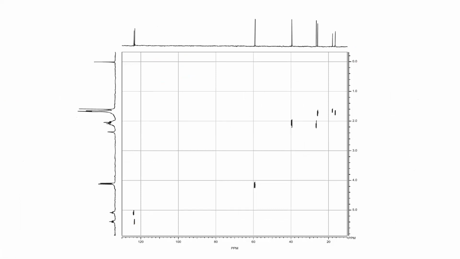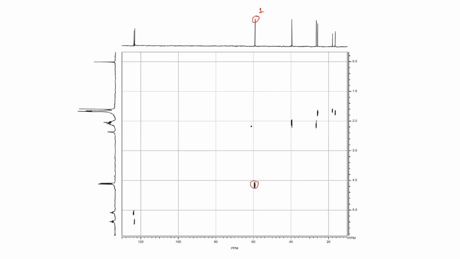Okay, so you have your proton spectrum. This CH2 is the highest one, carbon number 1. You have two CH2 here, one can be 4, another can be 5. That we have to find out.